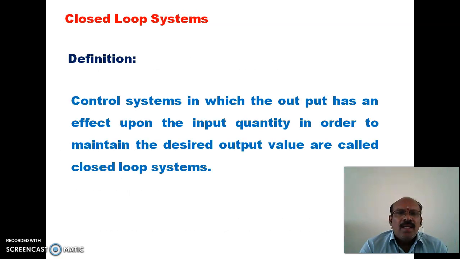Next, the definition of a closed loop control system. The control system in which the output has an effect upon the input quantity in order to maintain the desired output value is called a closed loop system. Actually, in a closed loop system we can get the desired output.